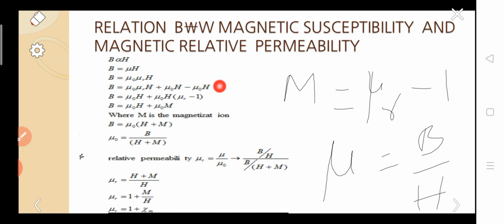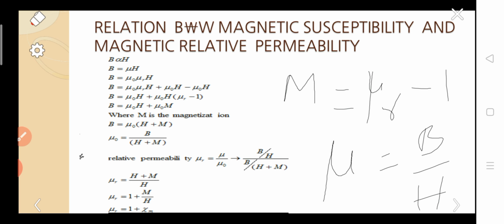Next we have added mu naught H and subtracted it to make the simplification easier. So in the next step we have written first a mu naught H, and in the remaining two terms we have taken mu naught H common. So in the bracket there was mu r minus 1. Mu r minus 1 literally means magnetization, so we have written mu r minus 1 as capital M. So finally B equal to mu naught into H plus M.